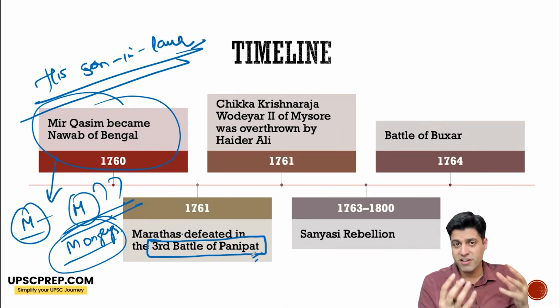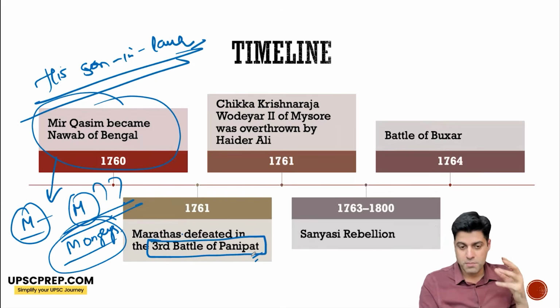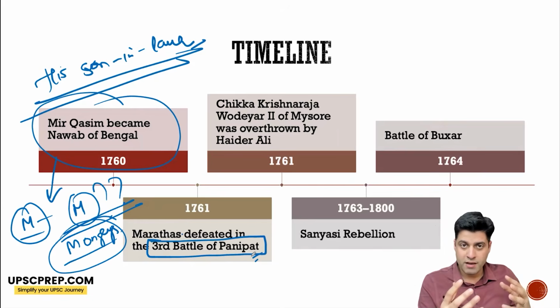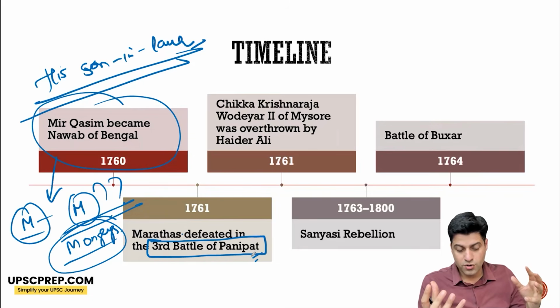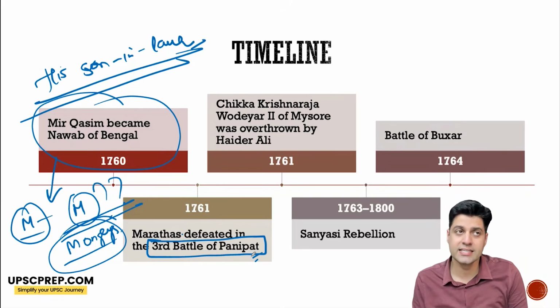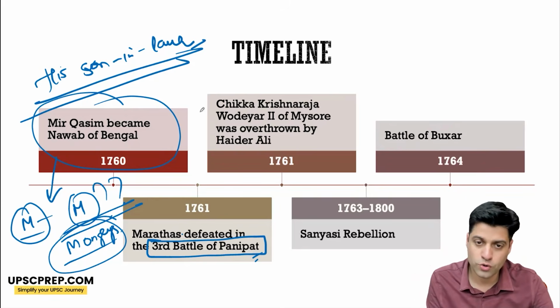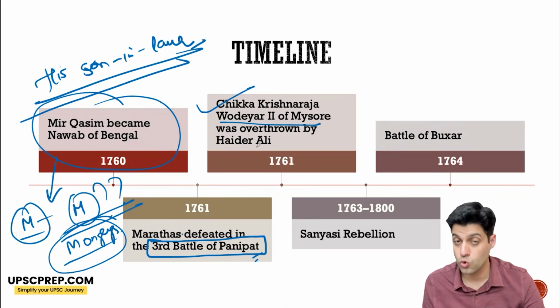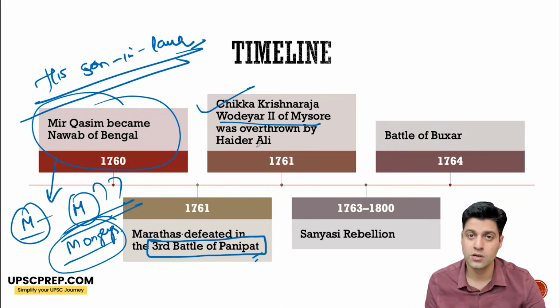Marathas at this time, this time is also a period of rise of regional states. And Marathas are one of the biggest regional powers here at this time. They have all India ambition but are defeated in the third battle of Panipat by Ahmad Shah Abdali and his alliance which he creates. So at this time also Chikka Krishna Raja Wodeyar II of Mysore, who was the ruler of Mysore, was overthrown by the commander-in-chief of the army of Mysore, Hyder Ali.